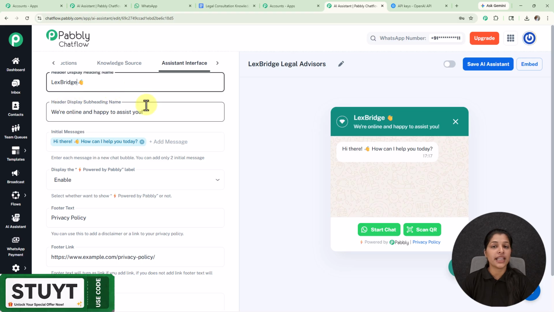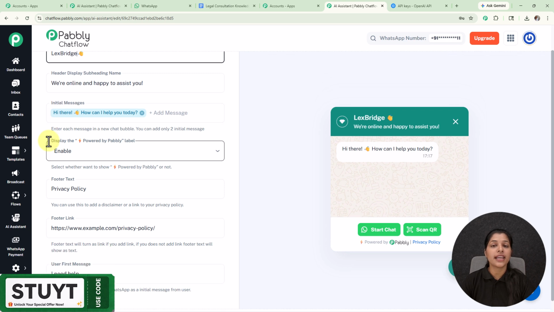And now we are getting this option for header display subheading name. And here we are already getting a subheading name, that is we are online and happy to assist you, and this subheading name can also be seen on the preview of your AI assistant as a subheading. And now we are getting this option for initial message, and here we are already getting an initial message, that is hi there, how can I help you today? And this initial message can also be seen on the preview of your AI assistant.